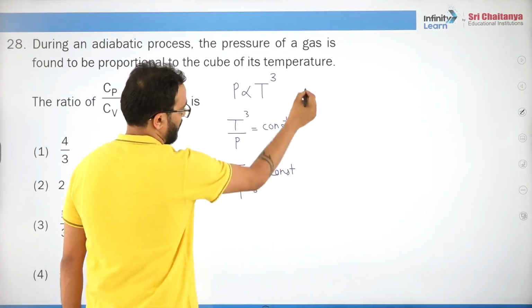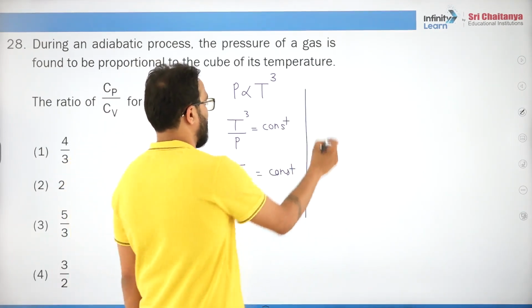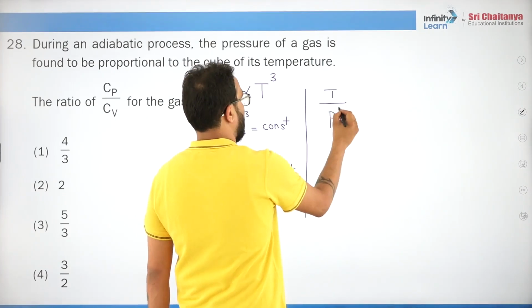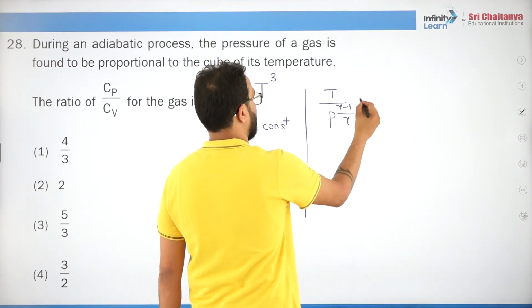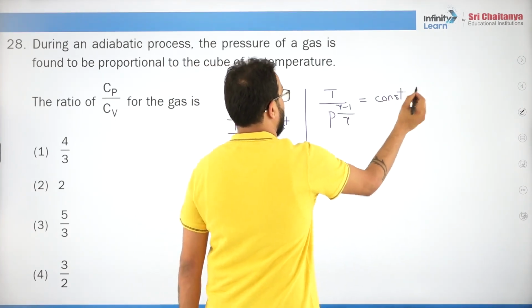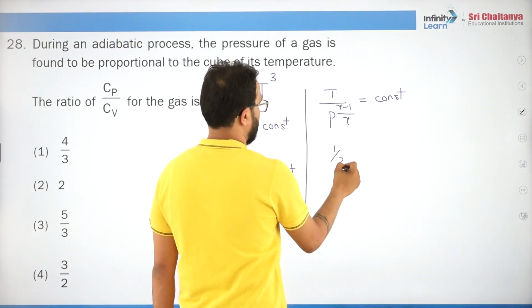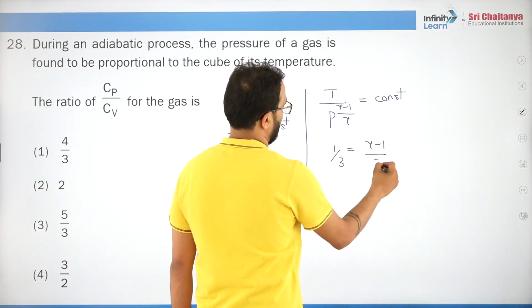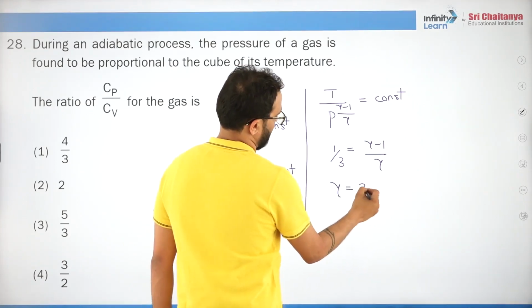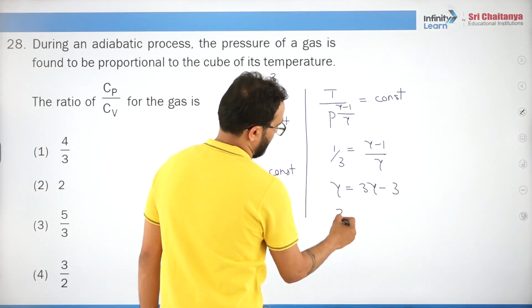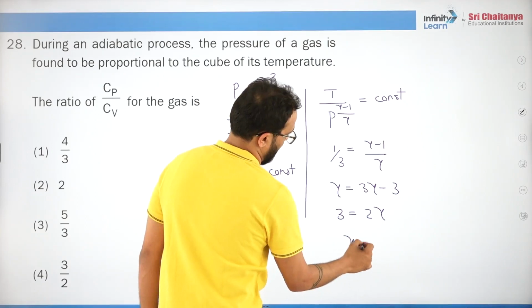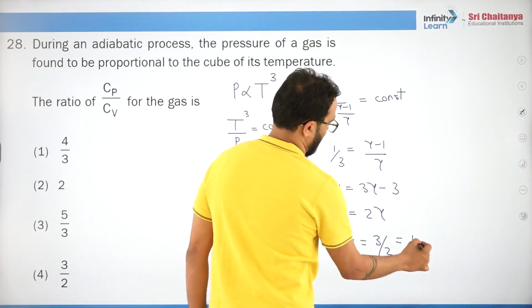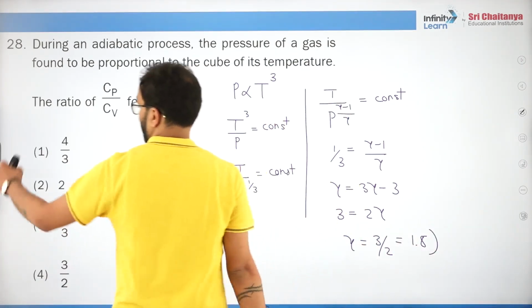Now, do you remember the formula? Just now I told you in one question we have used T upon P to the power gamma minus 1 by gamma is constant. So we can compare them and say 1 by 3 is gamma minus 1 upon gamma. So gamma is equals to 3 gamma minus 3. So 3 is equals to 2 gamma. Gamma is 3 by 2. It is 1.5.